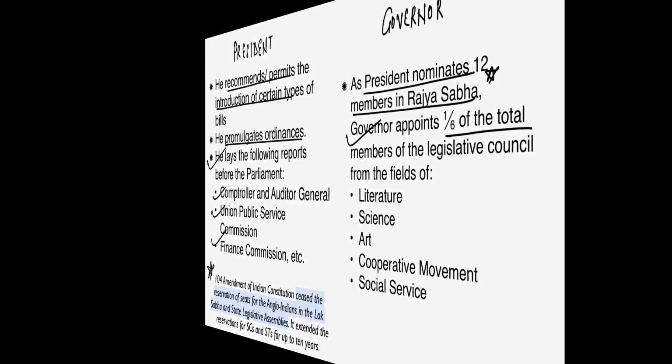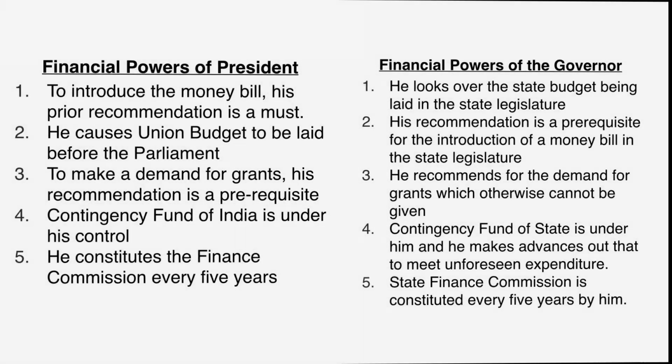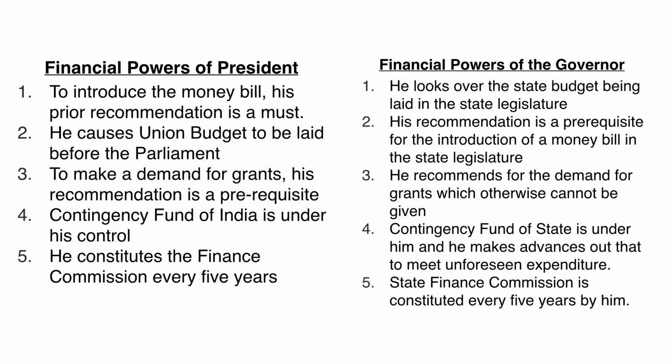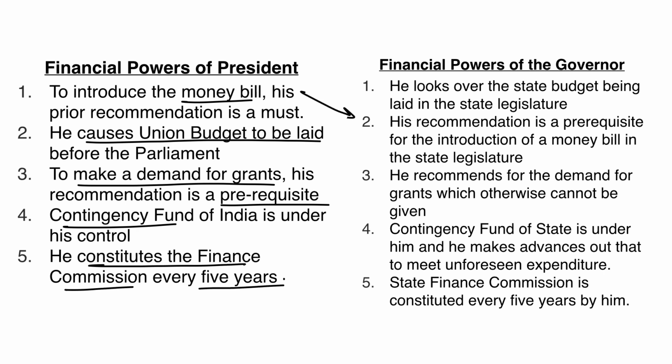Let's quickly look at the financial powers of the president and the governor. To introduce a money bill in the parliament, the prior permission of the president is required. Similarly, if the money bill has to be introduced in the state legislature, prior permission of the governor is required. Now, talking about the union budget, the president causes the union budget to be laid before the parliament, whereas the state budget can be laid before the state legislative assembly when the governor is overlooking the entire process.